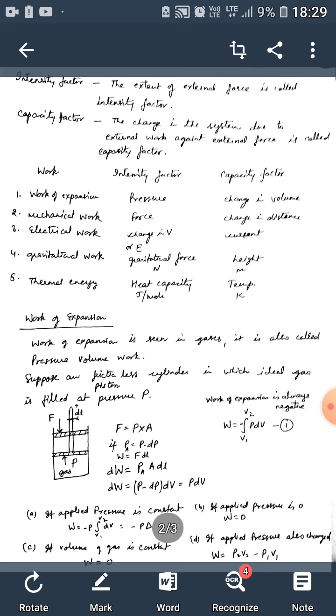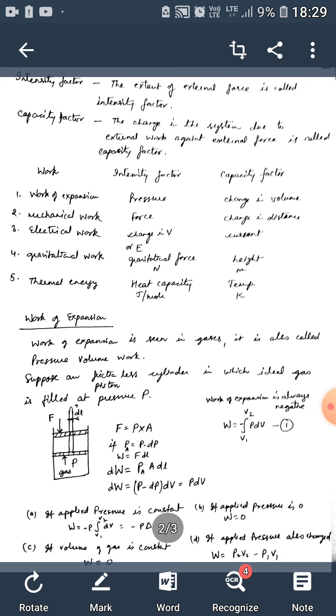On expanding this equation, dP and dV is the multiplication of two small terms and is very small, so dW is equal to PdV. And this is the work of expansion, because the applied pressure is less than the gas pressure.